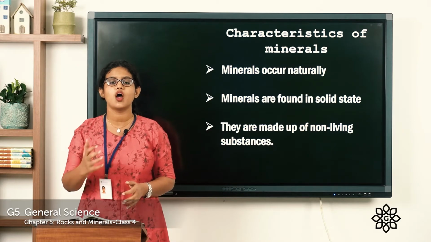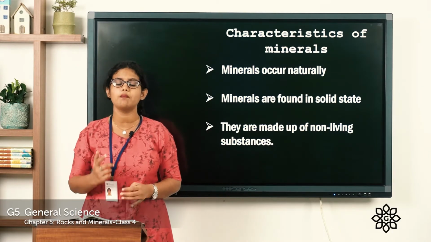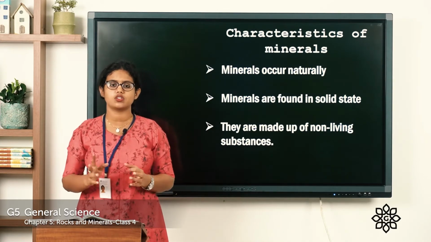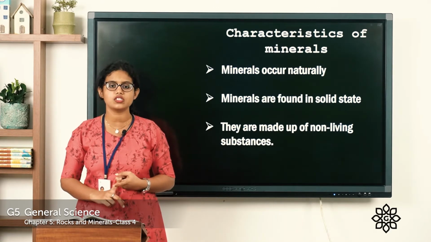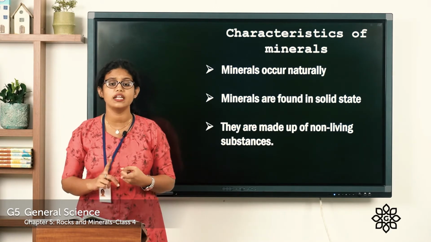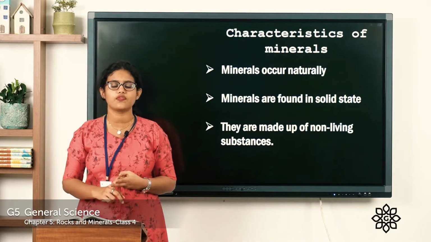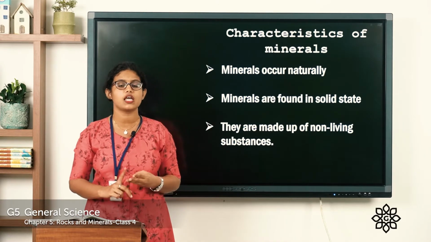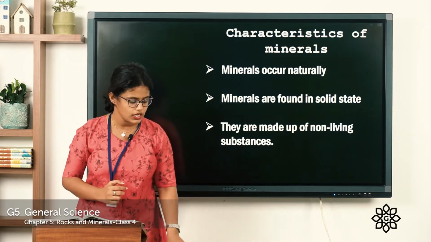So the three characteristics of minerals are: the first, they occur naturally. The second, they are found in solid state. And the third, they are made up of non-living substances.